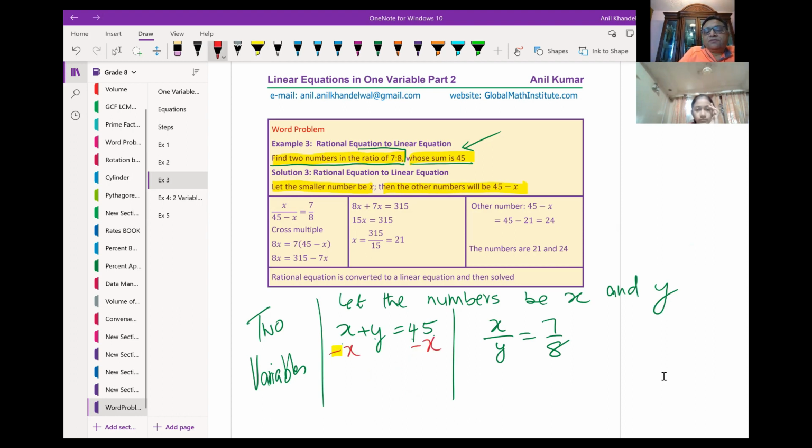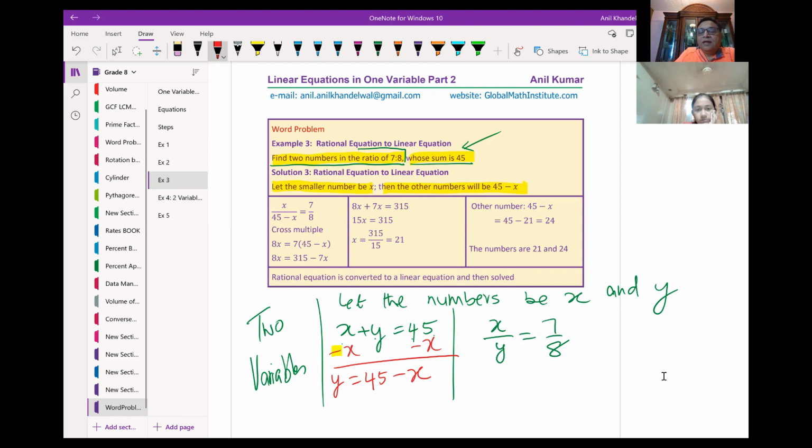Then I get y equals to 45 minus x. Is that okay? So the other number is 45 minus x. If I have two numbers, one of them is x and their sum is 45, then the other number will be 45 minus x. Is this clear now?